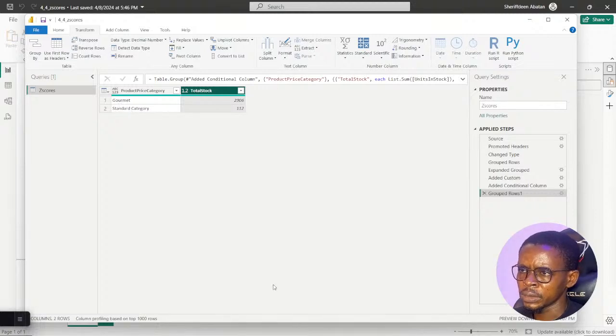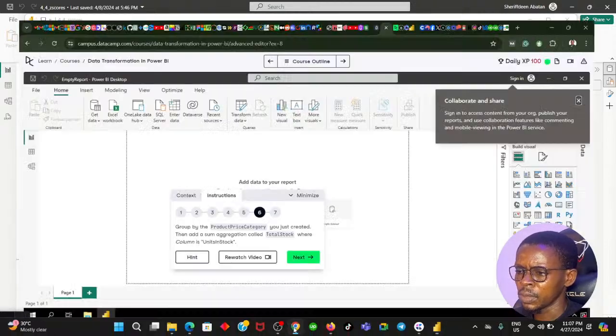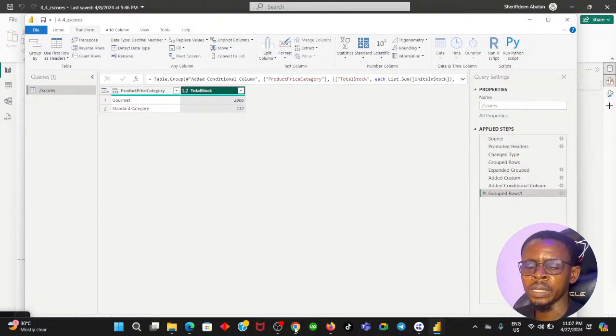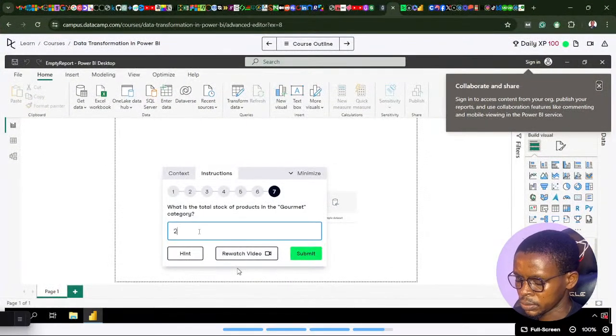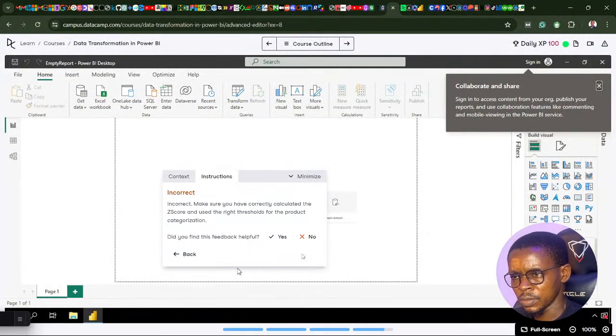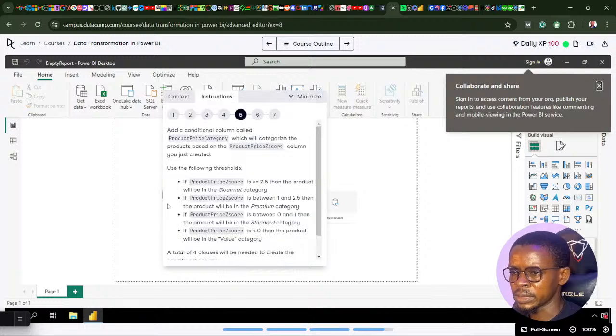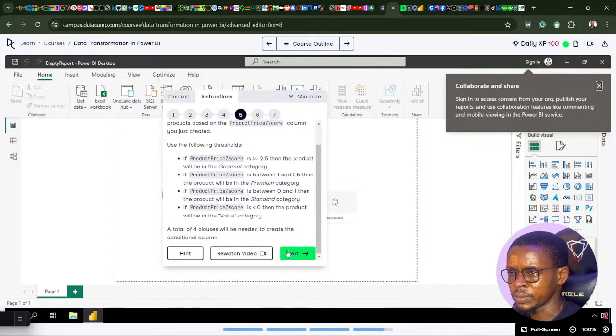You can see government, standard, category. We only have two categories out of all the four. Let's see what the total stock of products in the government category is. This is where we actually know whether we did that conditional column grouping pretty well. 2906. Let's input that in. Submit. Ooh, we didn't. Incorrect. Make sure you have correctly calculated the z-score and use the right threshold for the product categorization. Definitely, we didn't get this category right.